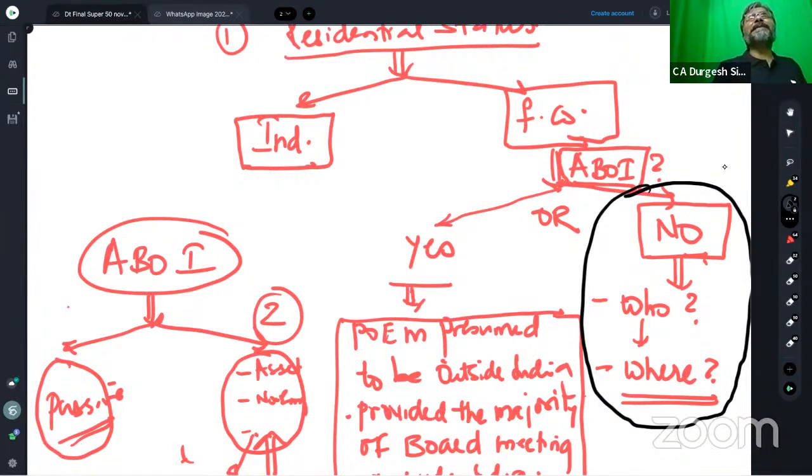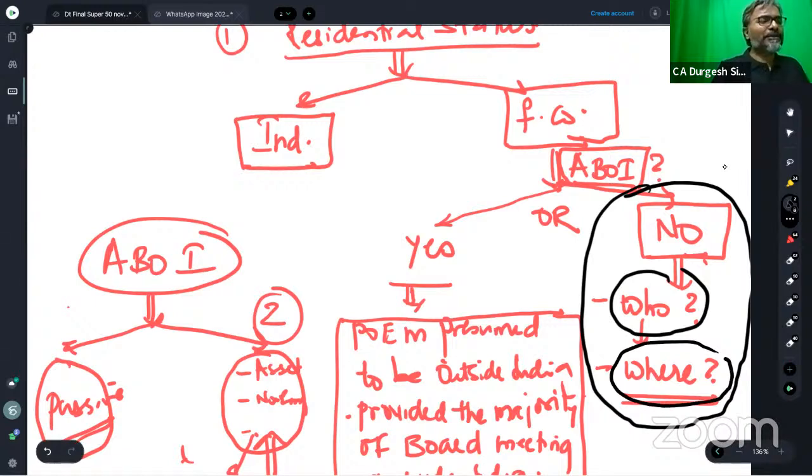You will first see who is the person who takes the key managerial and commercial decisions of the foreign company, and where such decisions are taken. That is the basis to determine where the POEM of that foreign company is situated, for a foreign company which does not satisfy the active business outside India test.